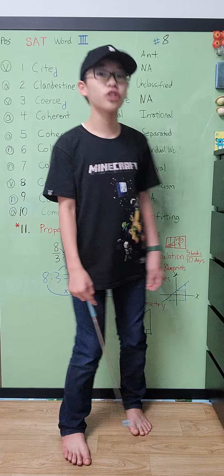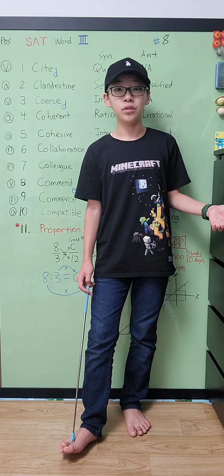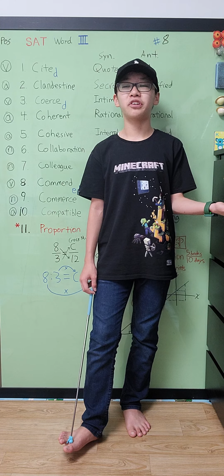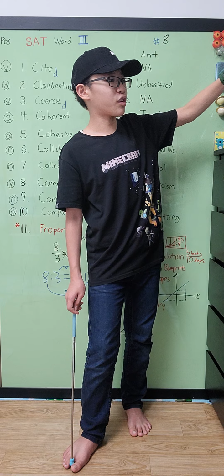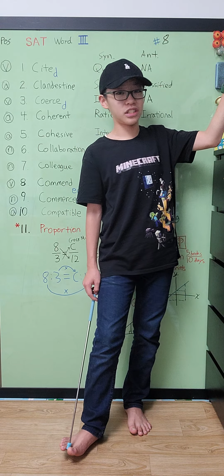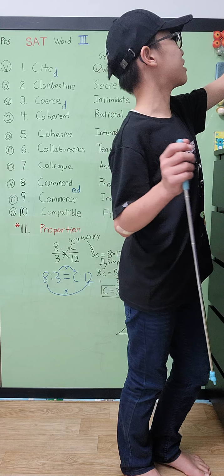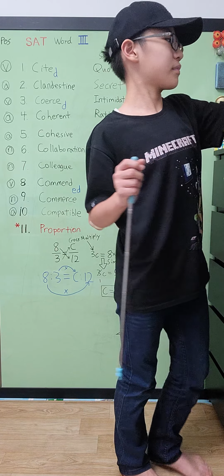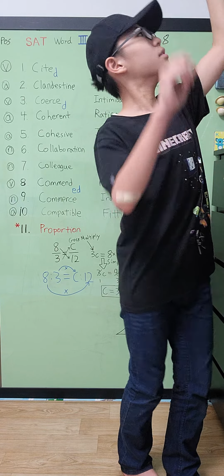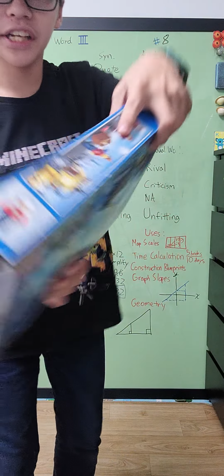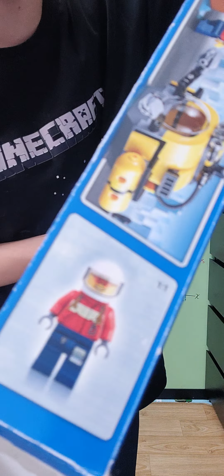Next, it's construction blueprints. That's a nice way of saying blueprints for creating houses, or a TV, or this little thing, or cars and Legos and all those things. You need proportions there too, because look at this Lego set, this Lego box. Oh my goodness, why is it so heavy? There's a proportion right here. 1 to 1.